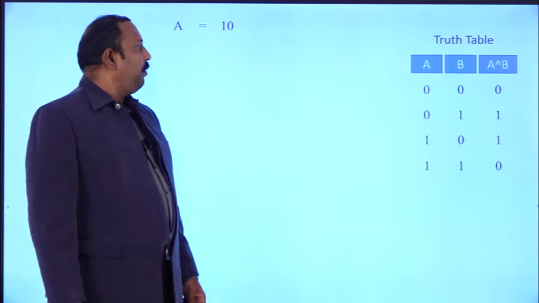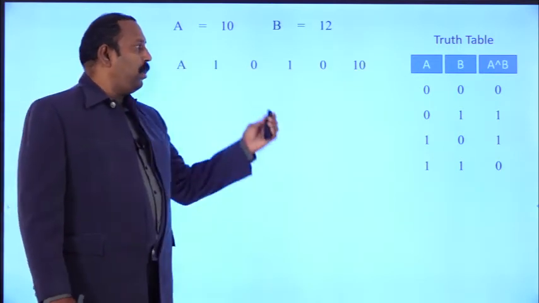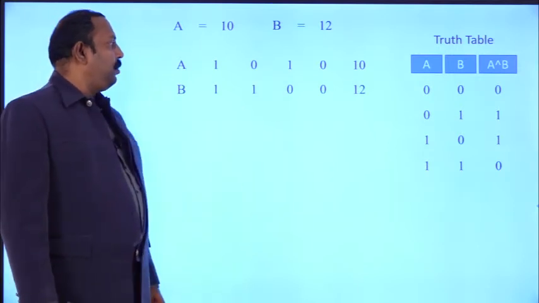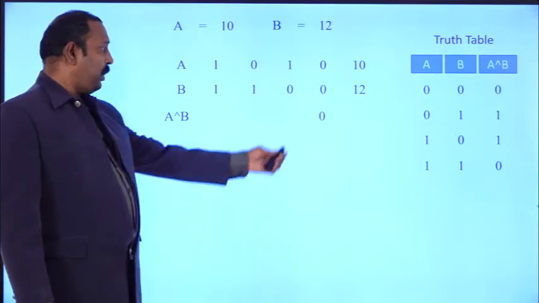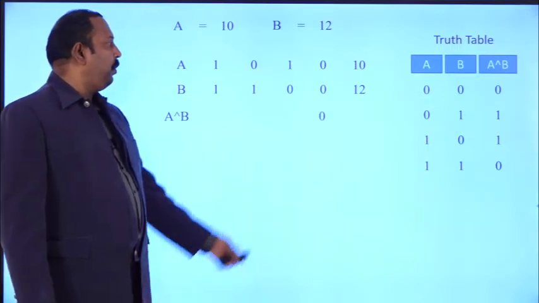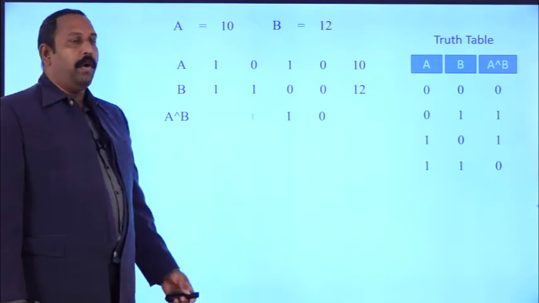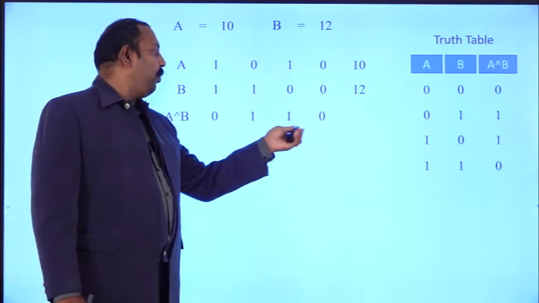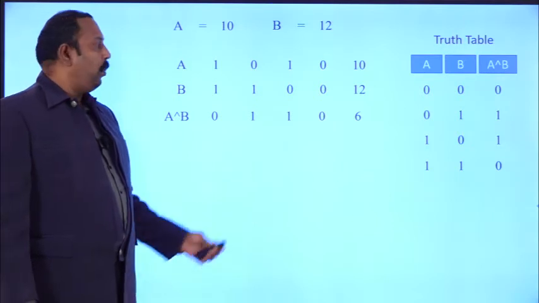Again consider, for example, A value 10, B value 12. A will be represented as 1, 0, 1, 0 in binary form, and 12 will be represented as 1, 1, 0, 0 in binary form. Now you have to perform the XOR operation. 0, 0 gives 0, 1, 0 gives 1, 0, 1 gives 1, and 1, 1 gives 0. So what is this value? 8, 4, 2, 1. So 4 plus 2, you will get the value 6 as the output.